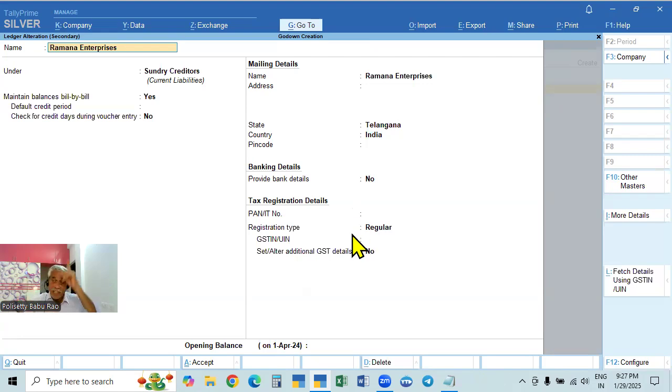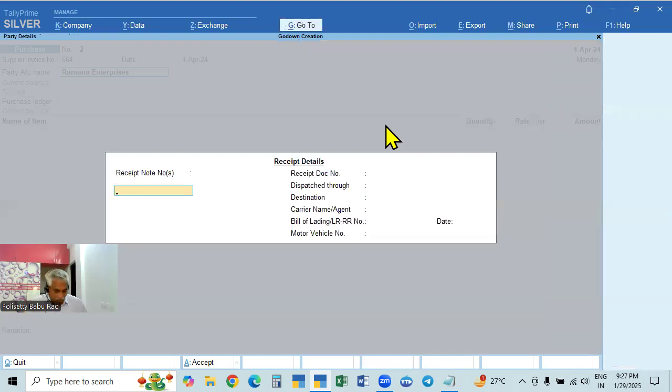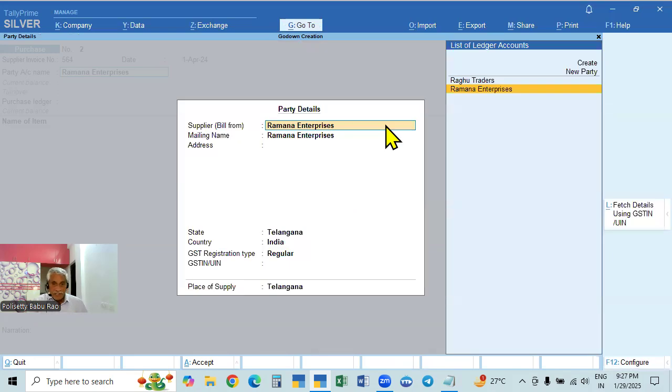But here, not the GST department or GST portal, it will take the state only. If you give Telangana, it will take CGST as GST. Our state is Telangana. So for the party, if you take Telangana, it will take CGST and SGST. If you take Andhra Pradesh, it will not take CGST, it will take IGST. So this one we are taking as the same state. So receipt details, then party details, then the number you have to give here, and then accept.